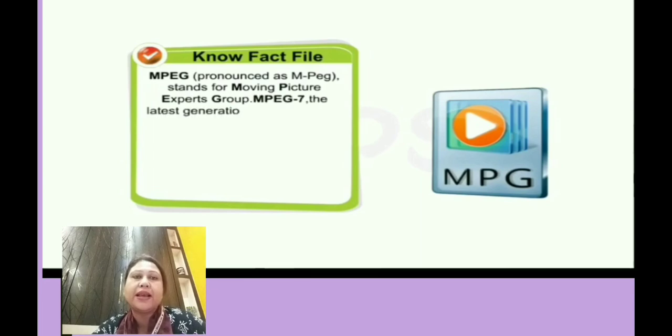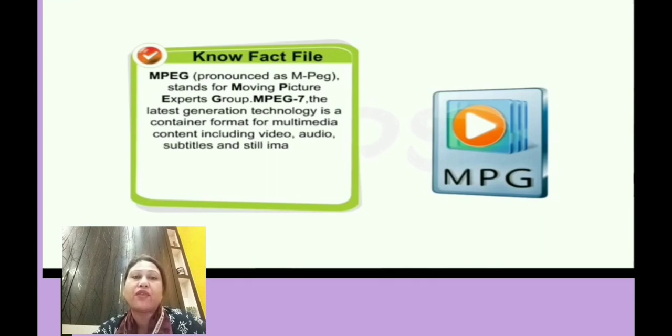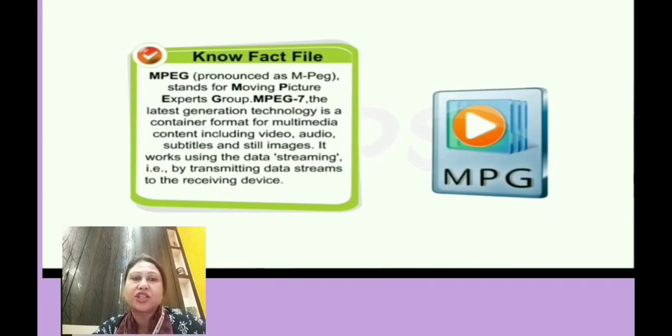Okay, MPEG-7 is the latest generation technology, which is always in a container format for multimedia content. In this format we find video files, audio files, subtitles, and even still images. This particular format works using data streaming, that is by transmitting the data streams to the receiving device. And these files have the extension .mp7.